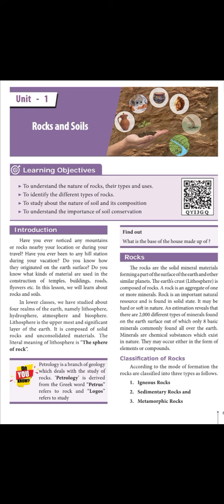Now types of igneous rock: extrusive igneous rocks and intrusive igneous rocks. Extrusive means the lava, a fiery red molten magma, comes out from the interior of the earth to its surface. After reaching the earth's surface, it will get solidified and form rocks.